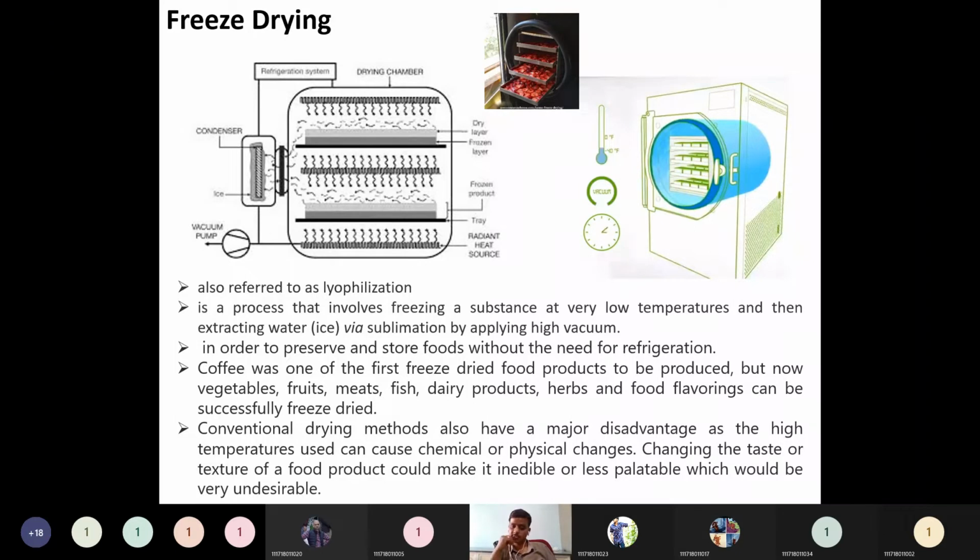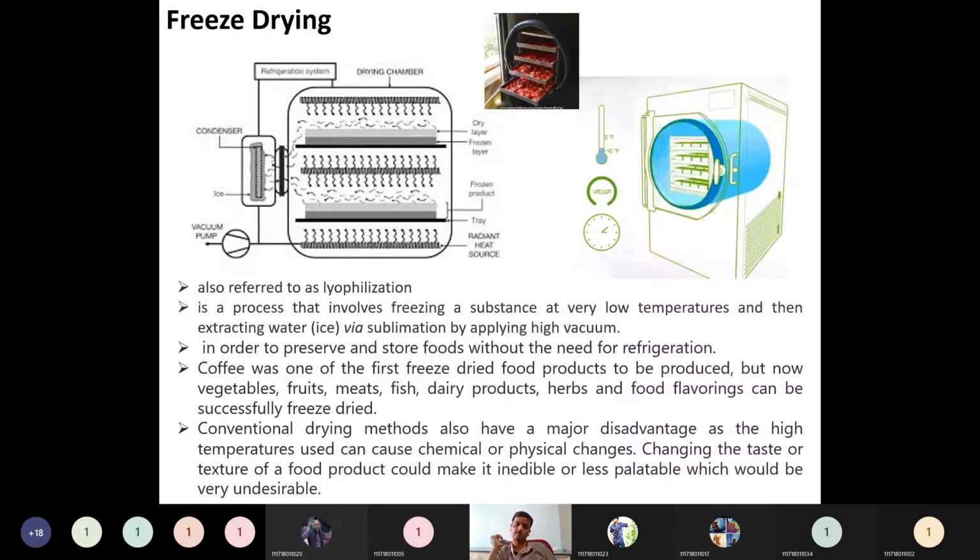But coffee was the first freeze-dried food product to be produced. Now vegetables, fruits, meats, fish, dairy products, herbs, and food flavoring can be successfully freeze-dried. So nowadays many products are being processed using the freeze-drying process, but earlier the first product was the coffee product only. Then conventional drying methods also have a major disadvantage, as the high temperatures used can cause chemical or physical changes.